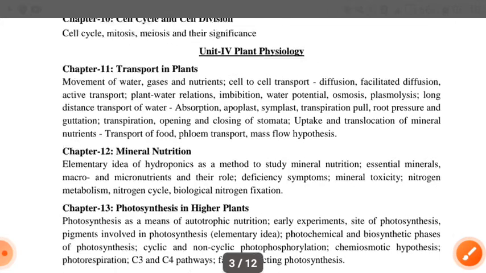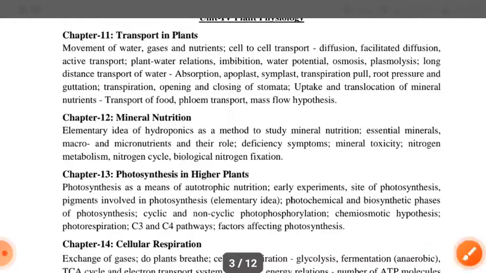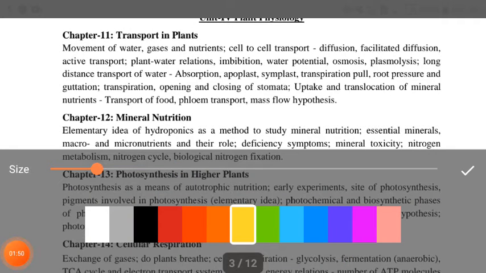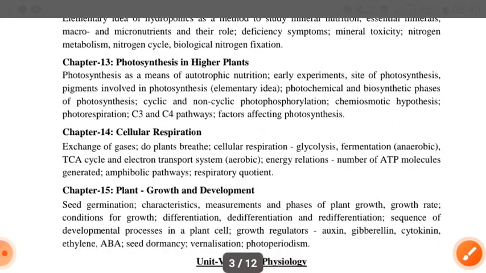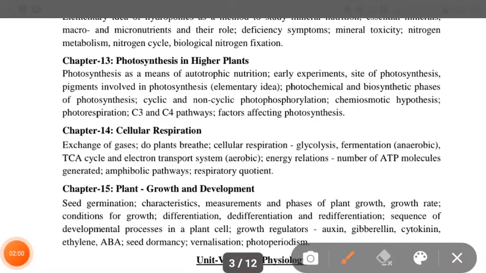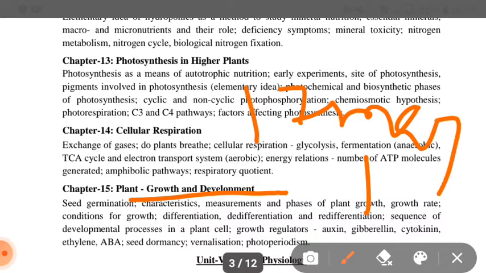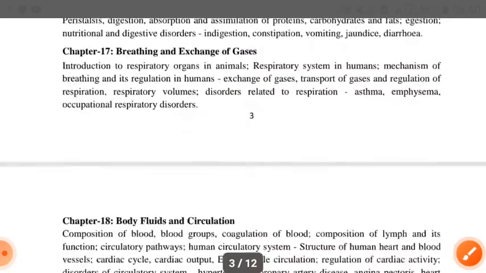If you talk about unit 4, plant physiology, then in this there are mainly 5 chapters, I think: transport in plants, mineral nutrition, photosynthesis in higher plants, cellular respiration, and plant growth and development. Plant physiology consists of 17 marks.